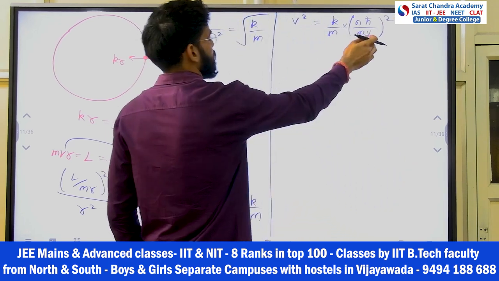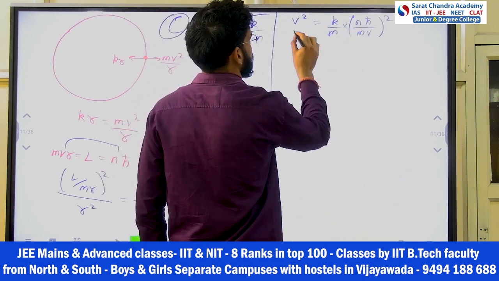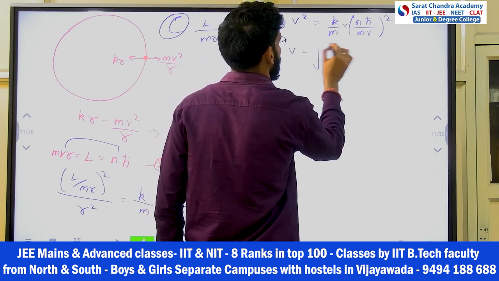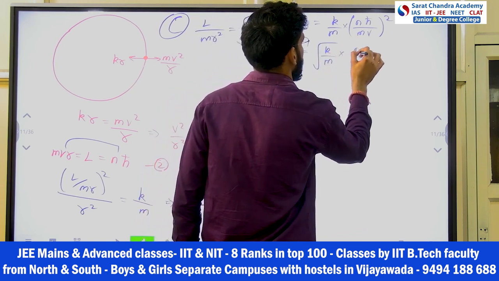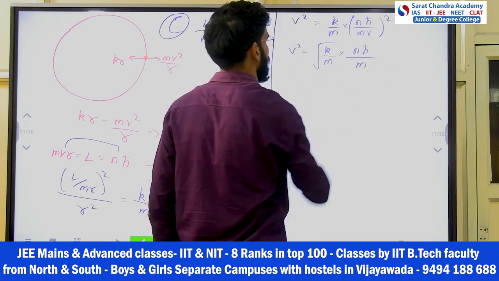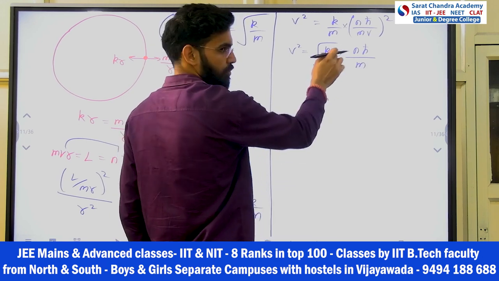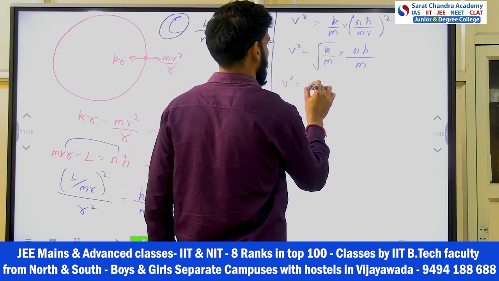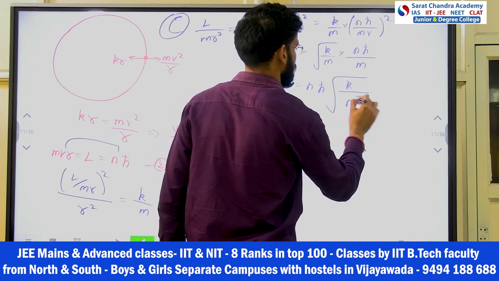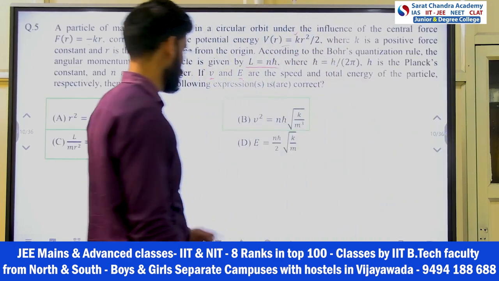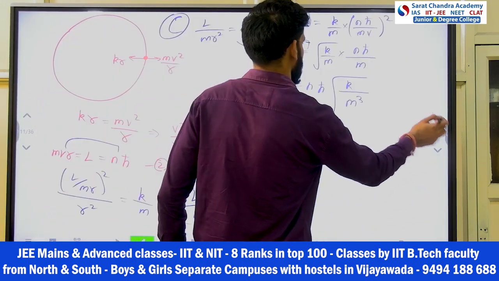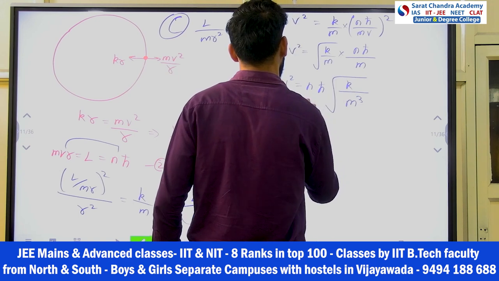From here, how much did this come? Take the under root on both sides, right? So V is equal to under root of K by M into N H bar divided by M V will come. I will keep M here only, V square this time, right? Take M under root, so M cube will become. So V square is equal to N H bar in front, under root K by M cube. I think this is the expression he is asking. See here, so B option is also correct.